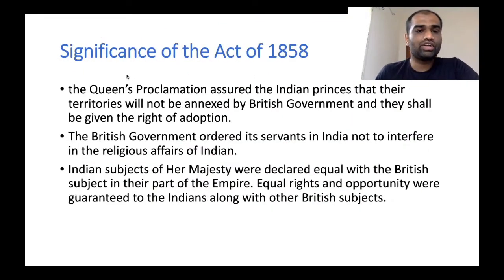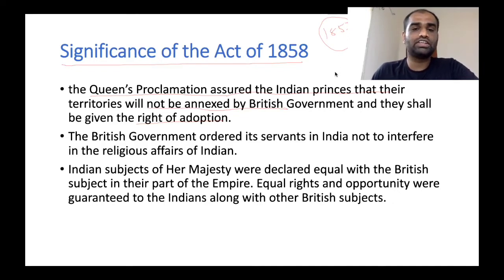Now, what is the significance of this Act of 1858? See, the Queen's proclamation assured the Indian princes that their territories will not be annexed by the British government, and they shall be given the right to adopt. One of the main reasons for the outbreak of the mutiny of 1857 is that a lot of kings were dissatisfied with the aggressive territorial annexation policy followed by Lord Dalhousie.